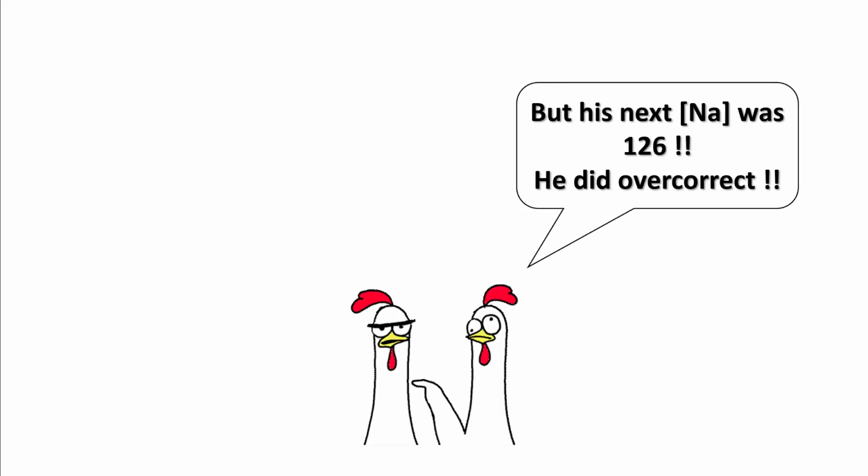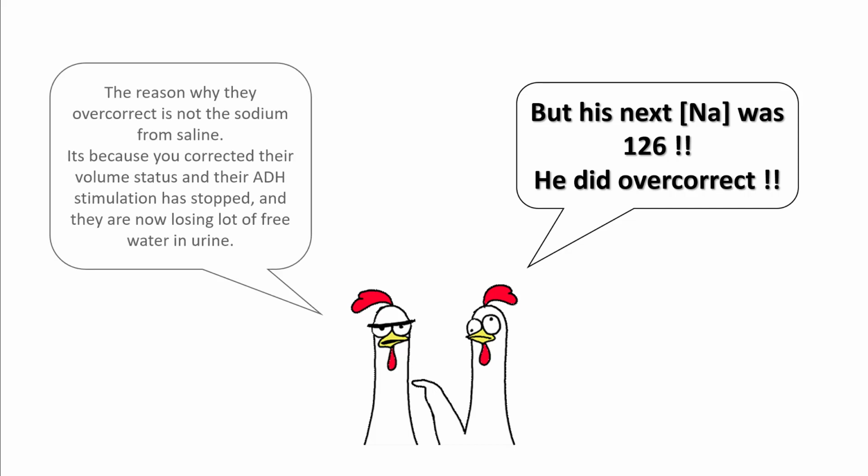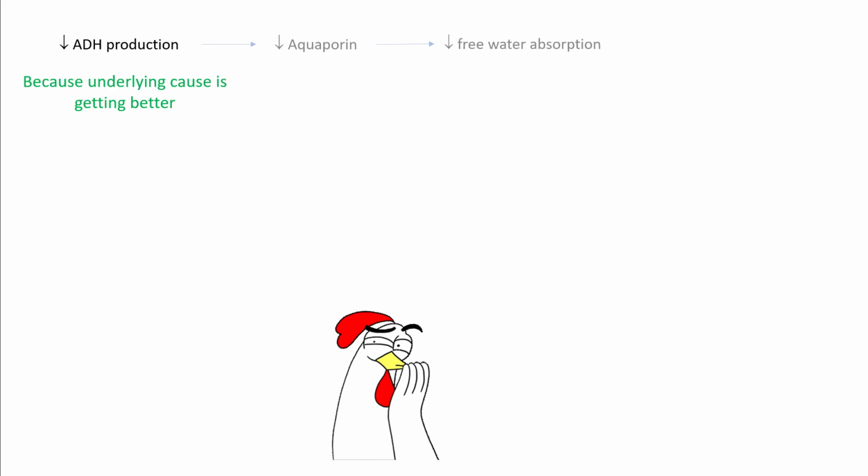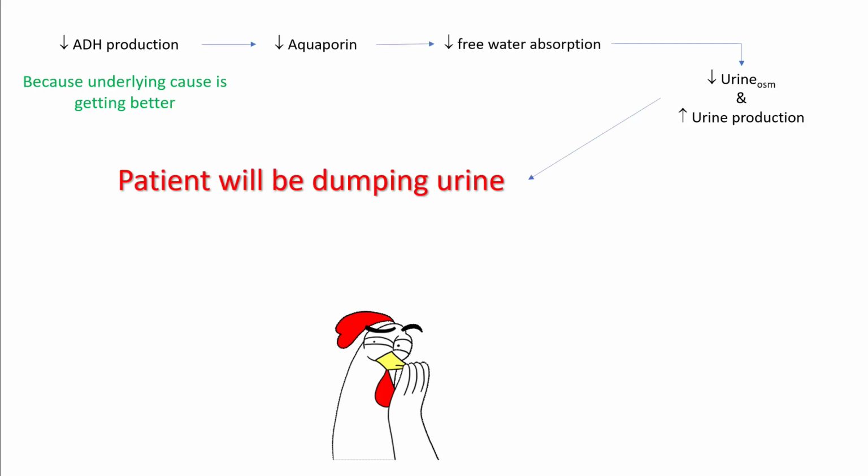Sometimes you do see the rate of correction can be rapid. However, understand that this rapid correction is not from the sodium in the saline that you gave this patient. This happened because you corrected their volume status and their ADH stimulation stopped, and now they are losing a lot of free water in the urine. Once the ADH production drops, so do the aquaporin molecules. Therefore, your free water absorption in the distal convoluted tubules drops as well. So you make a lot of urine with low urine osmolality.